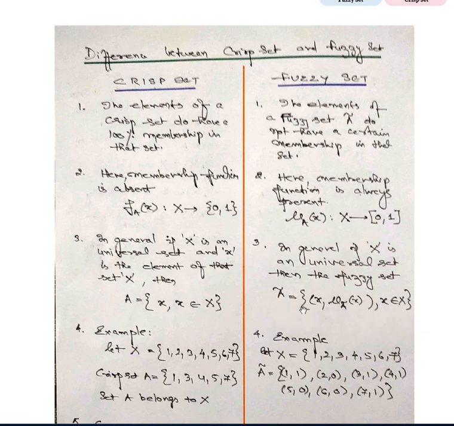Now here also we can give the notation for A in such a way that x is being x and mu A of x, that is a membership function. For every value of x you are finding a mu of x of the fuzzy set A, where x belongs to capital X.